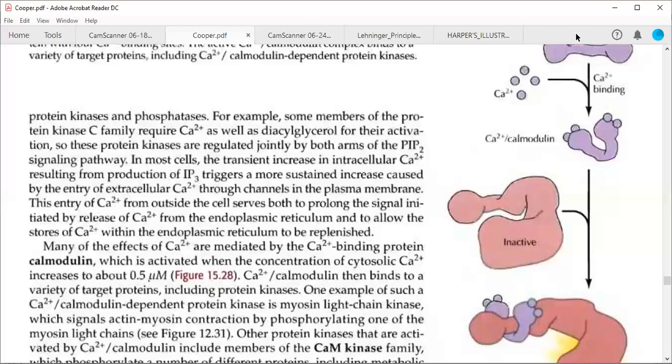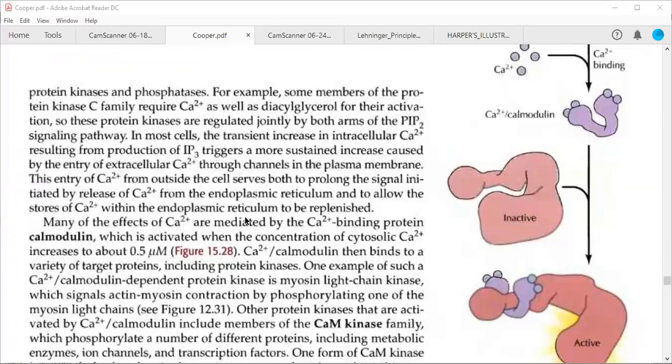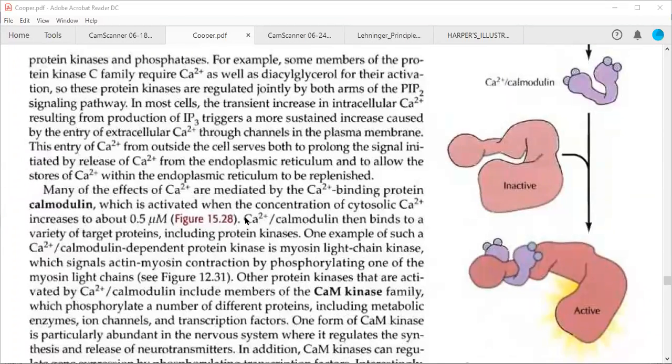Cooperative I already discussed. Okay. Cooperative means when something, after binding, increases the affinity for binding of a second similar molecule.